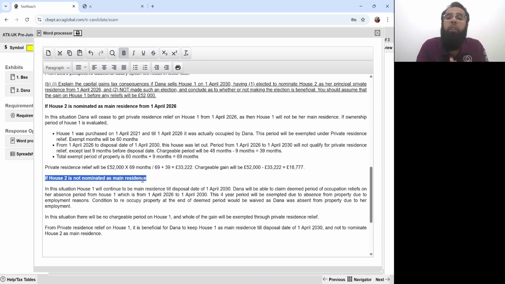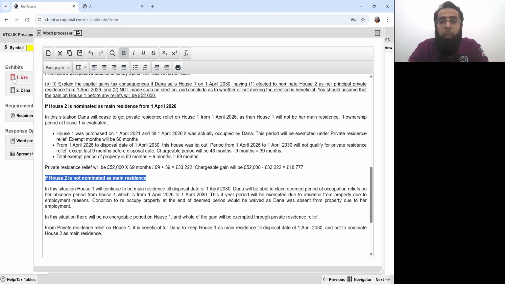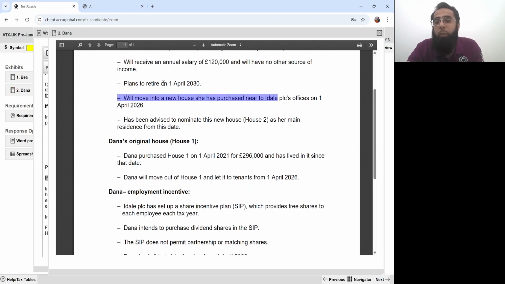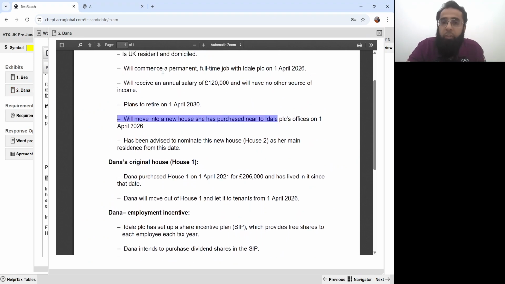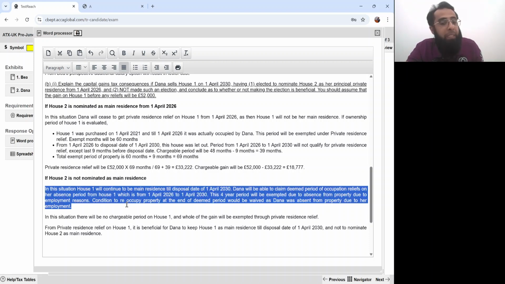then even though you are not present in the property, you have a lot of deemed period rules, like 36 months absence due to any reason, any period abroad due to employment, 4 years due to employment, self-employment. Since Dana is within the UK, she is not moving abroad. She's within the UK only. There's nowhere written that Ideal PLC is a foreign company. So we simply said that the 4 year period due to employment purpose can be simply exempted.